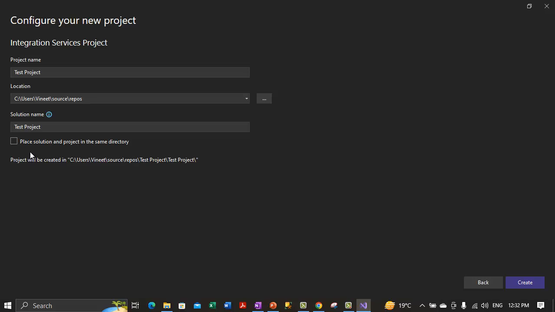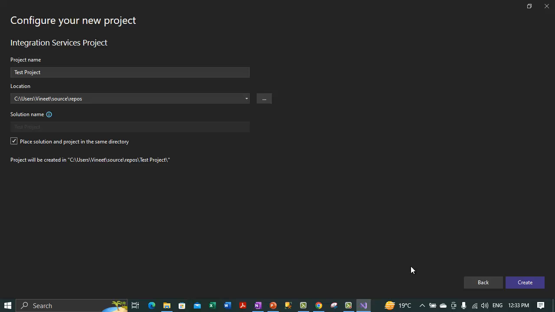Now there are many source control softwares like Microsoft Visual SourceSafe. If that software is installed, the Visual SourceSafe login dialog box appears, and the login needs to be provided, and the Visual SourceSafe database name needs to be provided as well, in order to add the project to source code control. After you specify these options, you can change the solution name here. By default, the solution name is the same as the project name. This time, let me place the solution and project in the same directory. Let me check that and see if there is any difference.